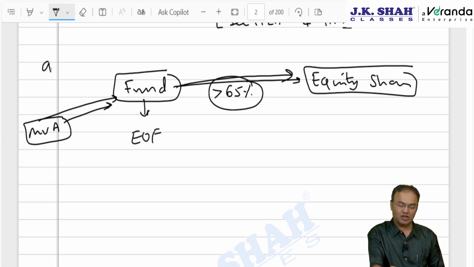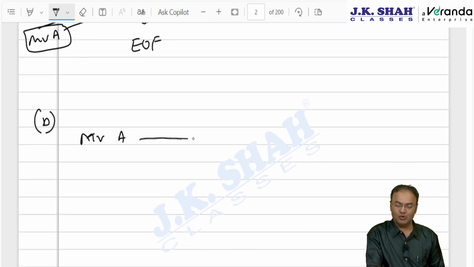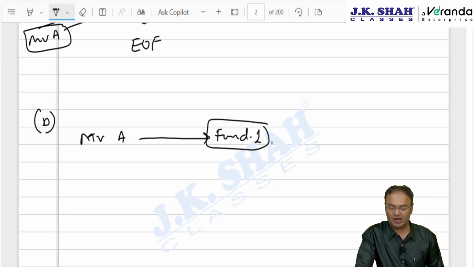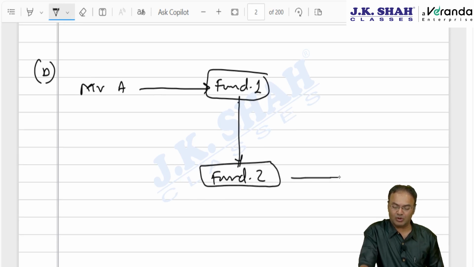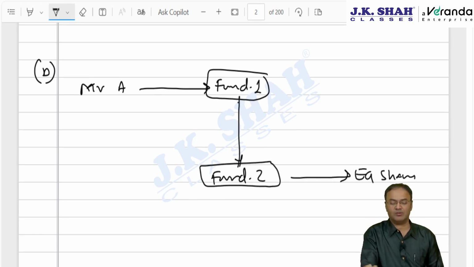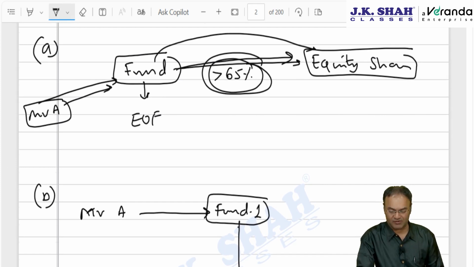The second situation is where there are two funds. You are Mr. A, you have invested in fund 1. Fund 1 is not making investment in the stock market directly. Fund 1 is investing in fund 2, and then fund 2, that is mutual fund number 2, is investing in equity shares of listed companies. In such a situation, the percentage condition is slightly different. If they directly invest in the stock market, then they should have invested more than 65%.